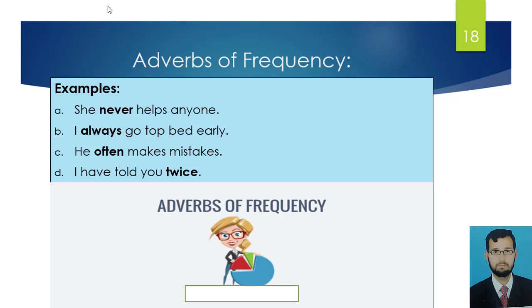The answer is always. Sentence number 3 tells us the answer of how frequently. How frequently does he make mistakes? The answer is often. The last sentence also provides us the answer of how often. How often have I told you? The answer is twice. Never, always, often, twice here tell us how often the action takes place.